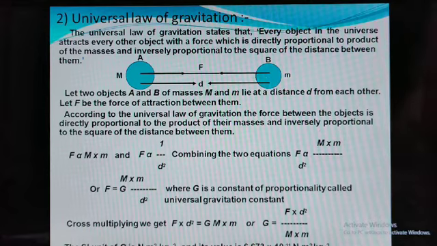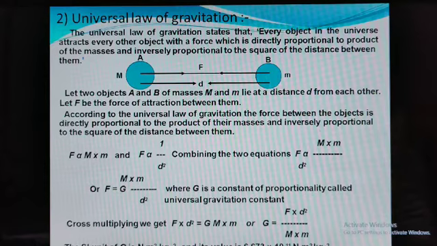That distance is d, and the square of that distance is d square. What is meant by inversely proportional? Inversely proportional means 1 divided by that. Now you will get two equations: F is directly proportional to M into m, and F is inversely proportional to 1 divided by d square. Combine those two equations, so you will get F is proportional to M into m divided by d square.